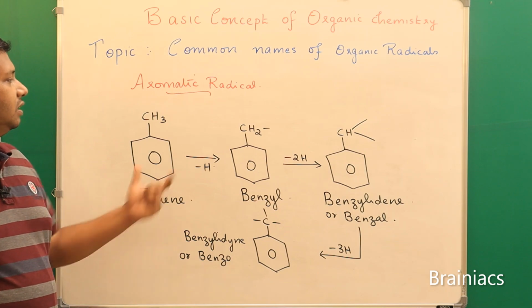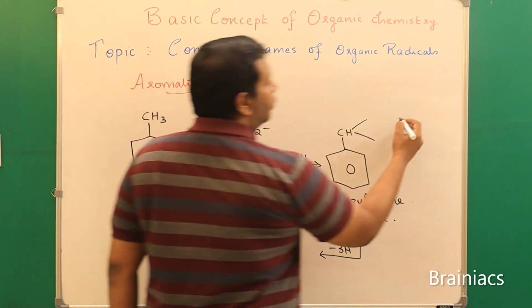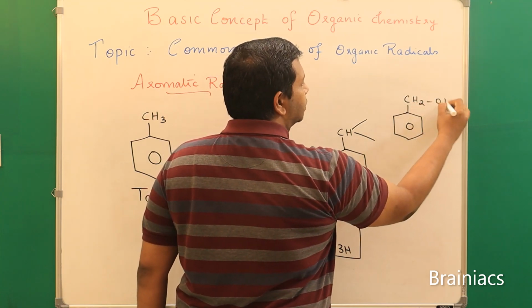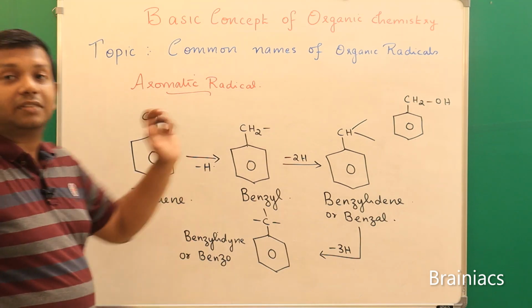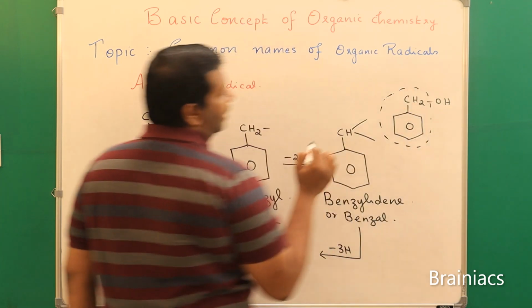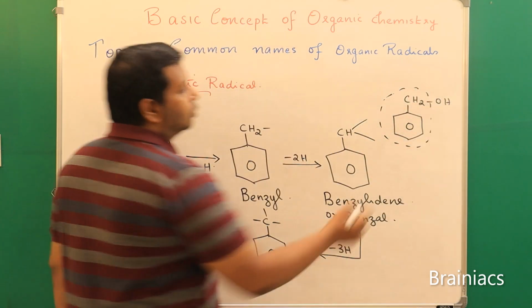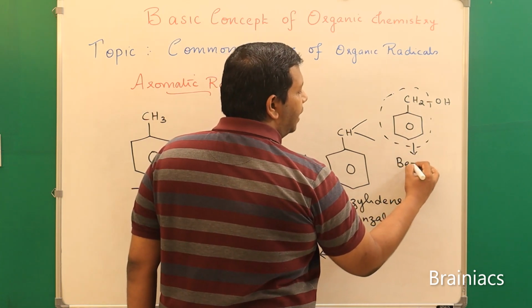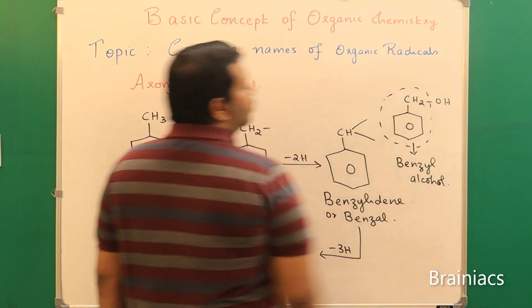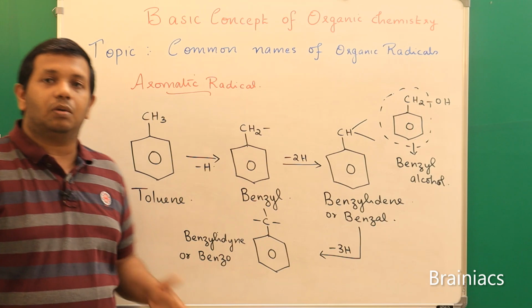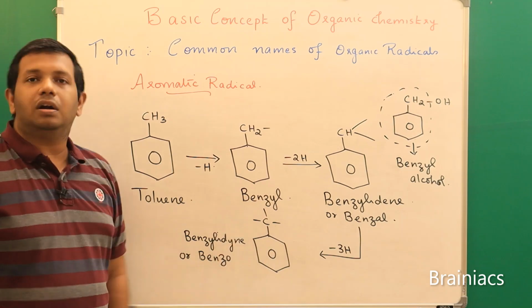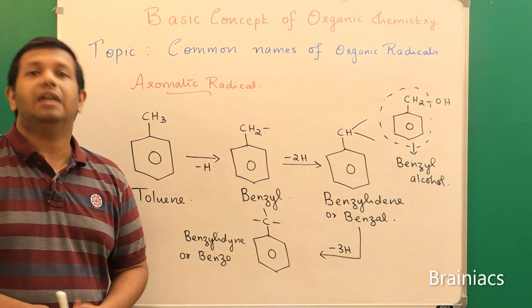And why I am teaching you this is, sometimes you will see in some question papers, what is the common name of this compound? They will write like this: CH2OH. Okay, so I am asking you the common name. With the common name, you know, this part is what? Benzyl. And OH means it is alcohol. So this is known by the common name benzyl alcohol. Understood? So whenever in a question paper they say benzyl alcohol, you should not get into confusion. This is how you need to draw the compound. So that is why I am telling you that you need to learn this. That will help you in understanding organic chemistry in a much better way.